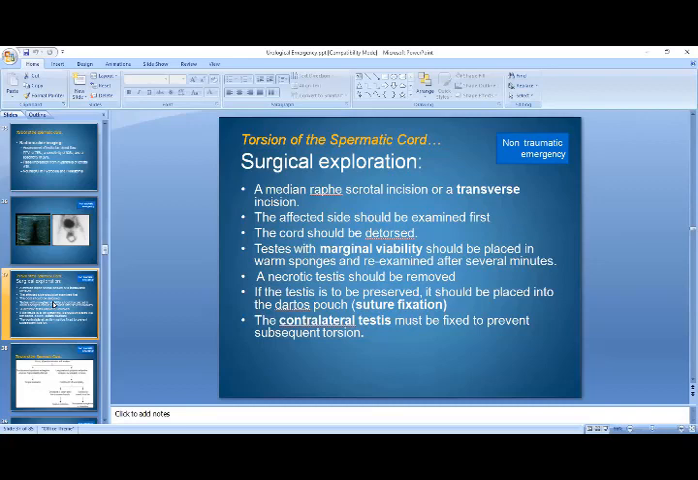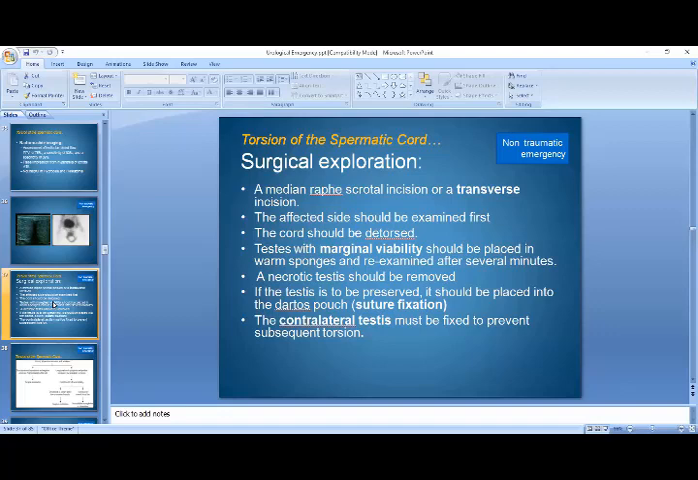So this is the main point: you will have to explore the testes, and you will have to go to the affected side first. And if you find a borderline testis that is on the verge of ischemia, then you just have to put warm sponges on it to improve the vascularity, and then re-examine it after several minutes.